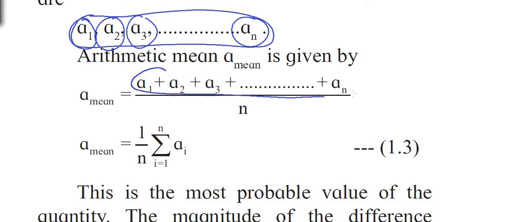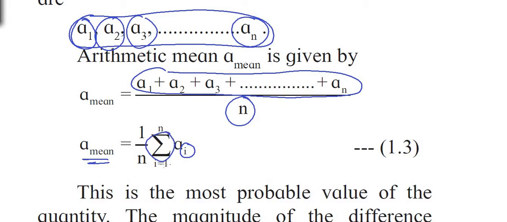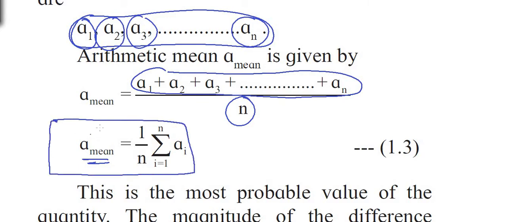This is the sum of all readings, A1 plus A2 plus A3 up to AN, divided by the number of readings. This is also given as A mean equals 1 upon N sigma AI, where I goes from 1 to N. So this I will be replaced by 1, 2, 3, 4, and sigma stands for sum, that is addition. Put I equal to 1, A1 plus, then I equal to 2, A2 plus, I equal to 3, A3, likewise. So this is the mean value, and the mean value is supposed to be the most accurate value or most expected value or most probable value, you can say. So the most accurate value is the mean value for the given observation.